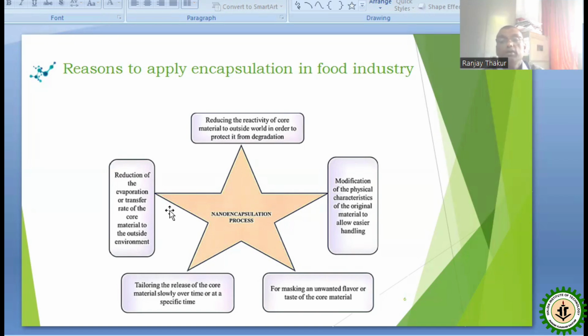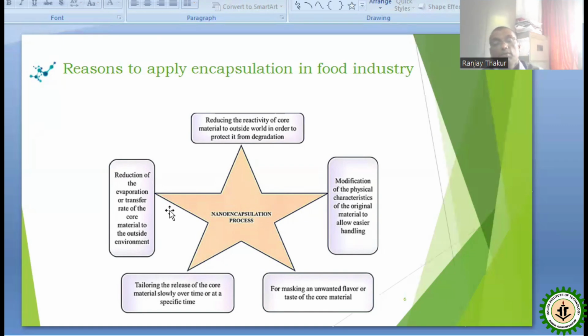Or sometimes in environmental contact, their flavor changes. To keep their flavor, odor, or color intact needs encapsulation, and that encapsulation is done by nanotechnological concepts. Another is tailoring the release of the core material slowly over time or at a specific time.